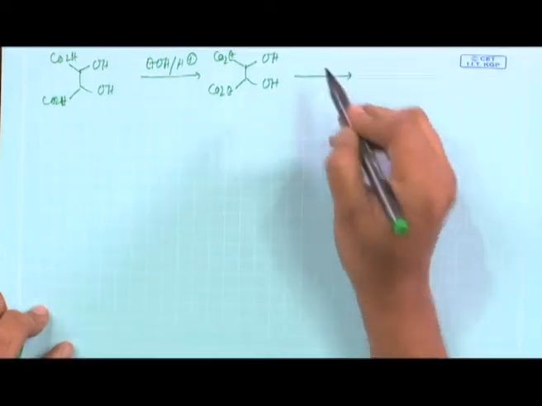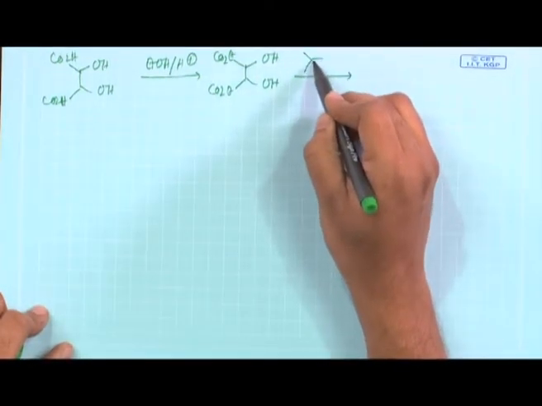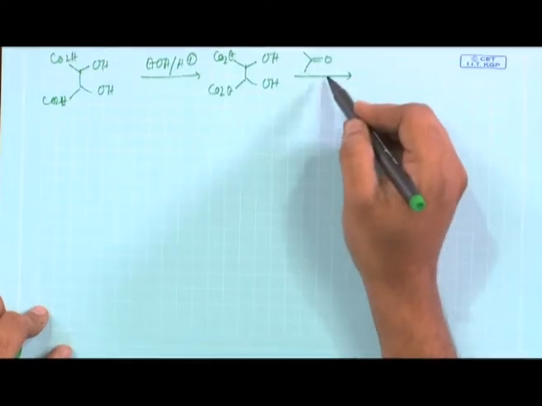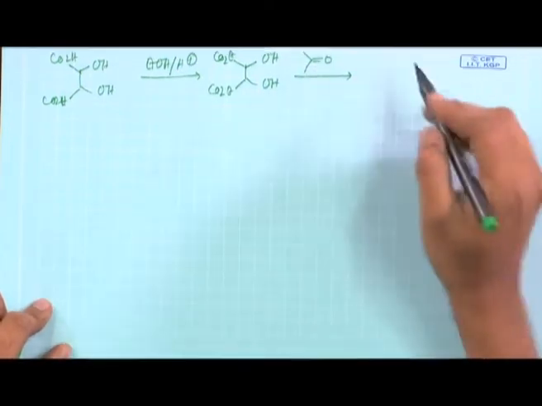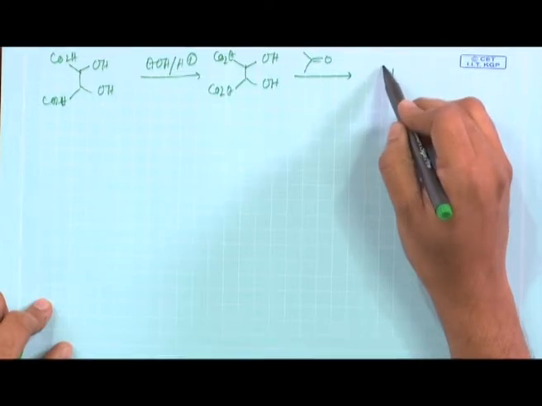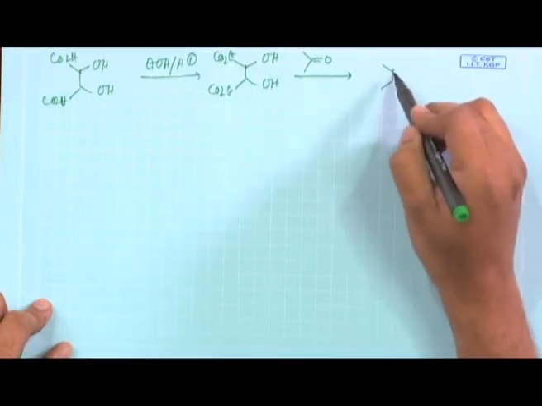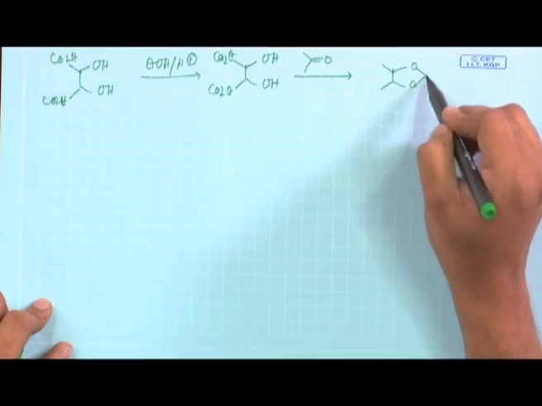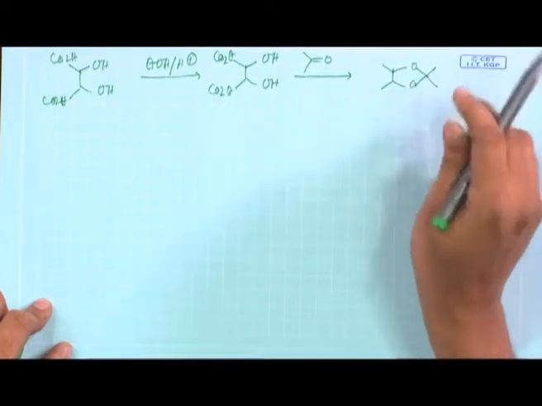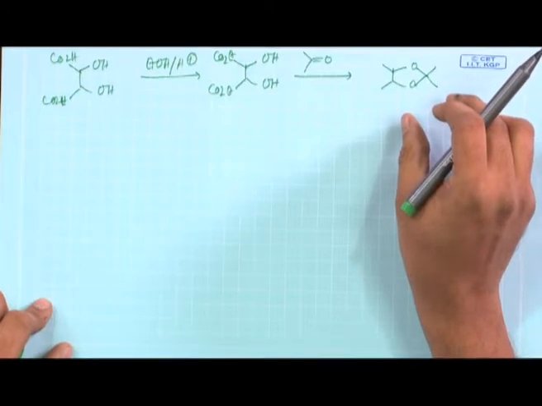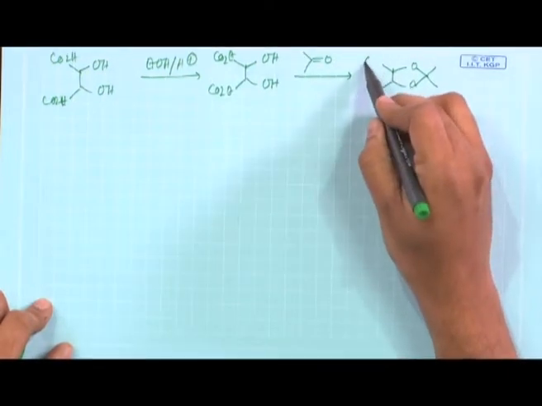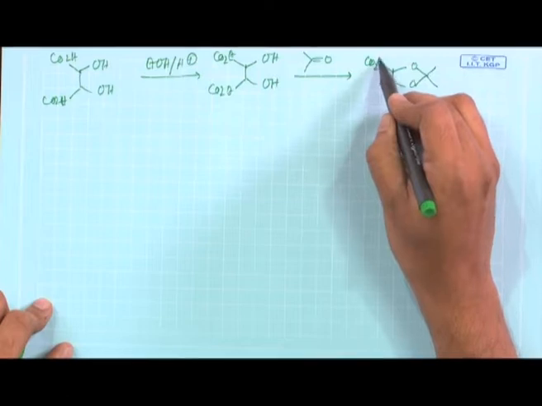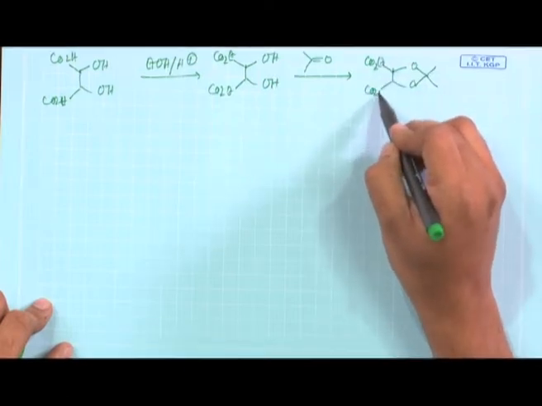If it is possible, you can do a protection in a single step for both the alcohols. Yes, this is possible. You treat the compound with acetone. Now, acetone will react with the free alcohols and give a compound known as an acetonide. This is basically a ketal formation. So, your ester part remains the same.